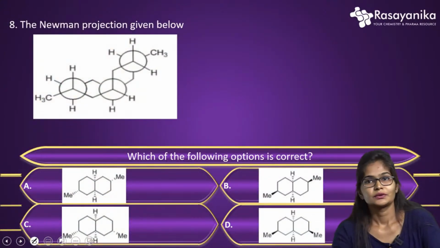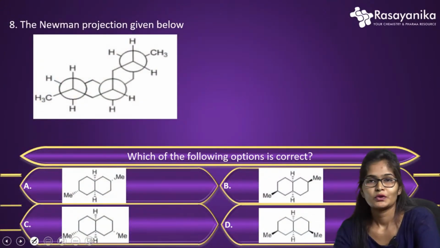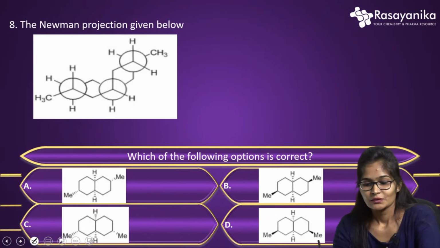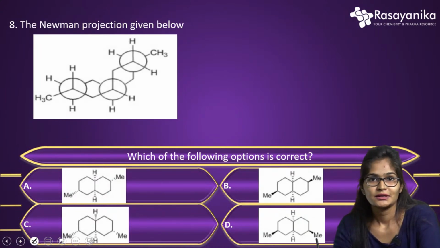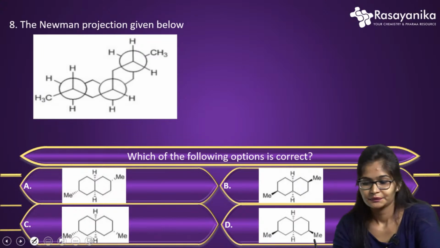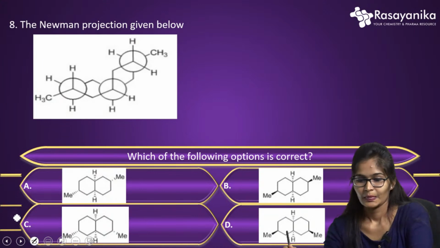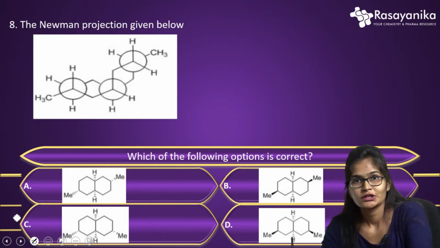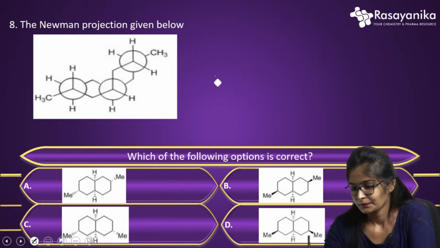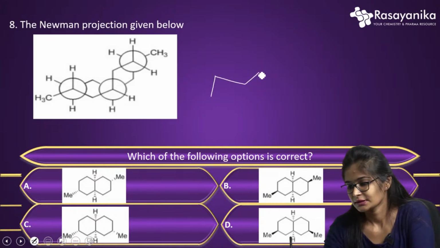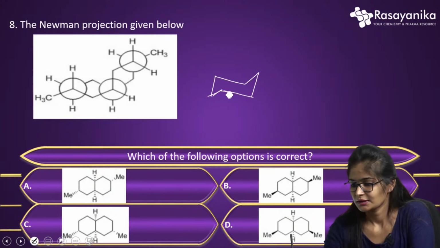Next, let us move to the Newman projection question. This is one of the interesting questions asked in CSIR NET. So let us solve this. According to the Newman projection, let me draw its chair form. This is my chair form.